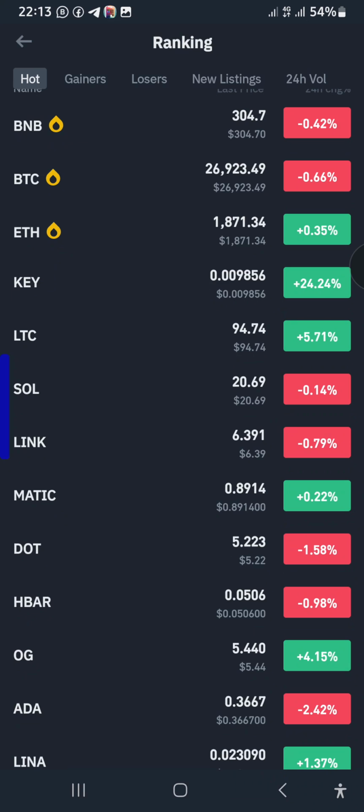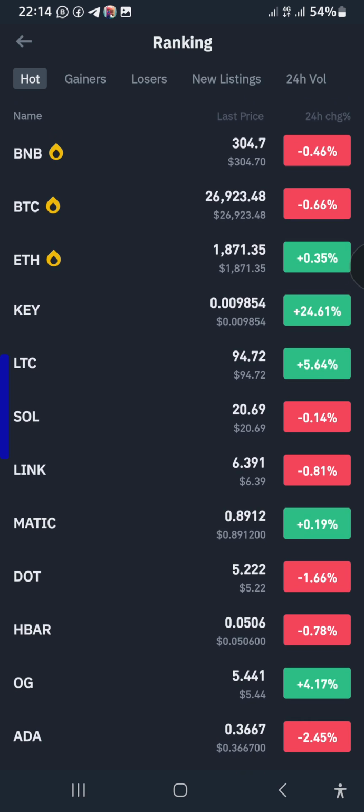Altcoin simply means the coins that are currently being bought by a very high percentage of people, and the coins that are currently being sold by a very high percentage of people also. So the rate at which people buy these coins is very large. That is why they are under the hot coin, and the rate at which people sell these coins is very high. That is the reason why they are under the altcoin, because they are currently the coins that are under either the top gainers or the top losers.